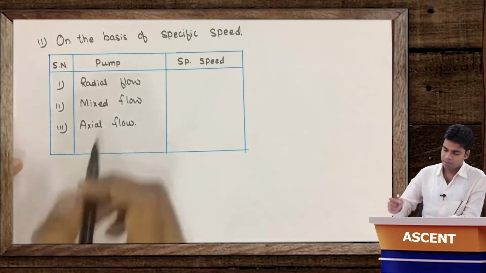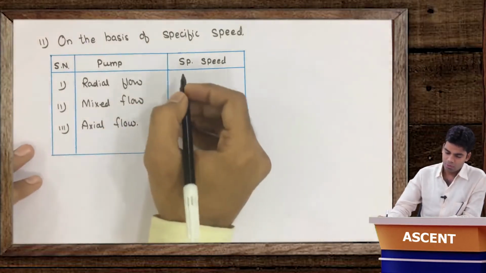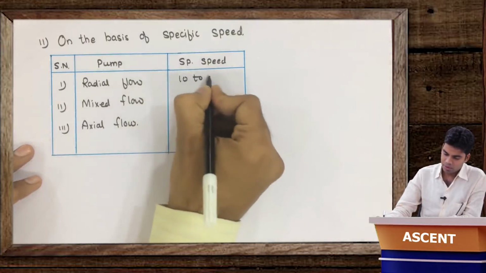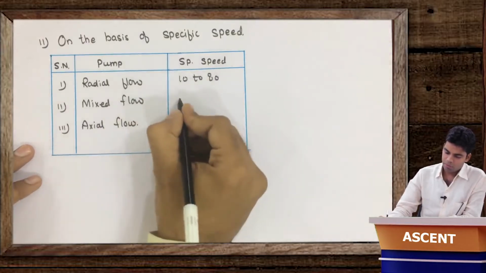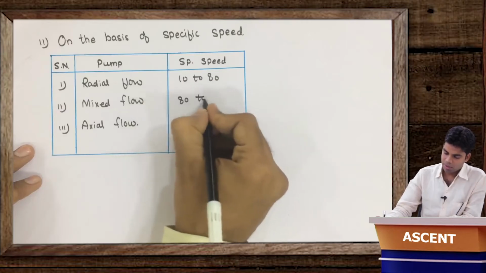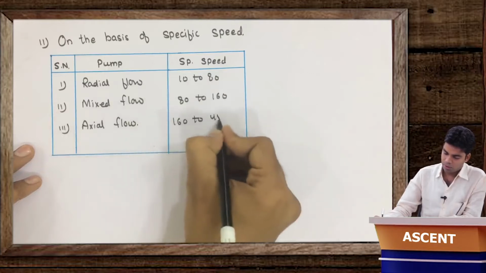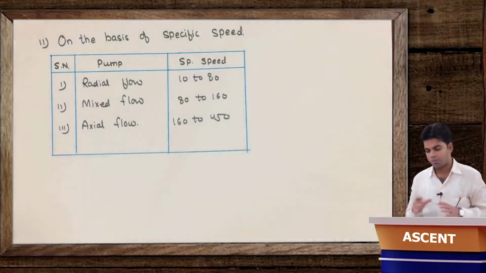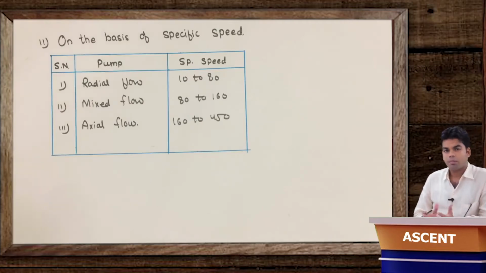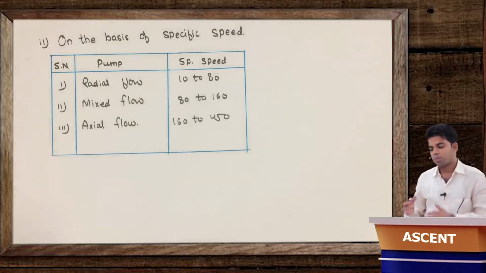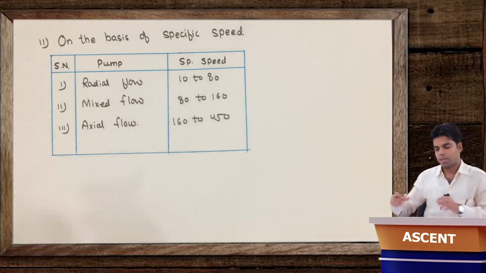Next, the other classification is on the basis of specific speed. First is the radial flow pump, the specific speed lies between 10 to 80. Second is the mixed flow pump, specific speed lies between 80 to 160, and third is axial flow, 160 to 450. No need to define all these, you are very much familiar with these terms. Radial flow means water enters and exits radially. Mixed flow means it enters axially and leaves radially. And axial flow means it enters axially and leaves axially.